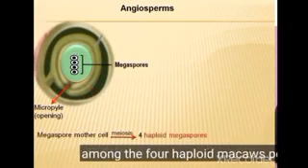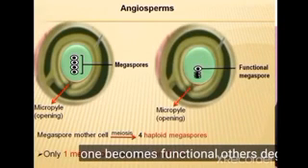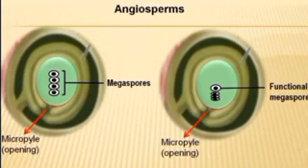This is called triple fusion because it involves a total of 3 nuclei: the 2 polar nuclei and 1 sperm nucleus. This phenomenon is called double fertilization. This is a unique character of angiosperms. The syngamy and the triple fusion are equally responsible for the production of viable seeds, because the absence of any one of these may lead to the formation of seeds that are not viable.